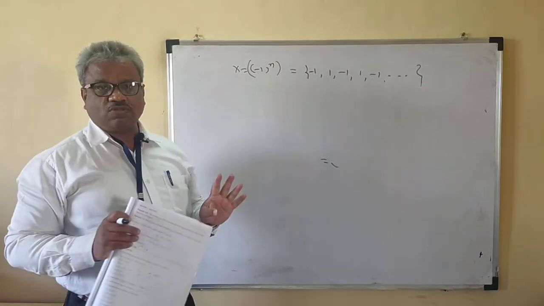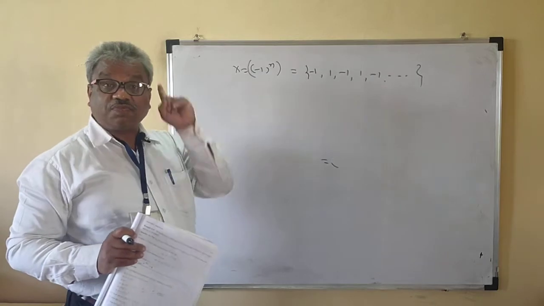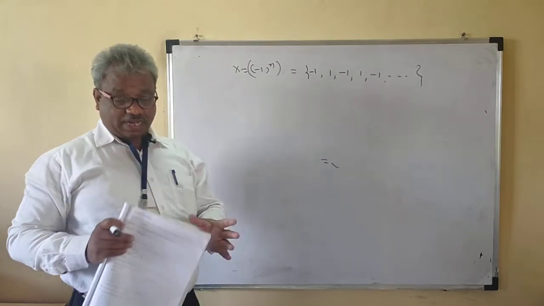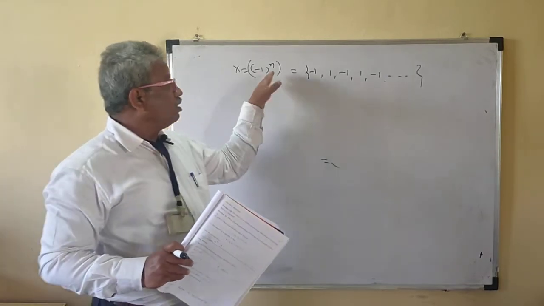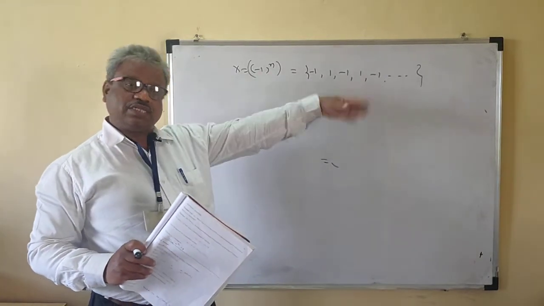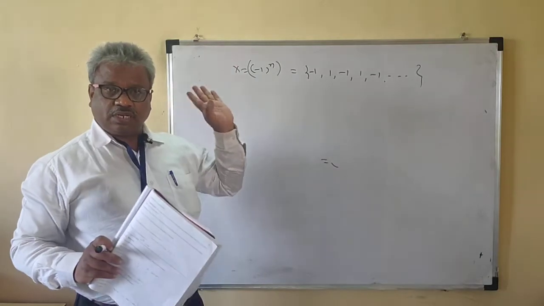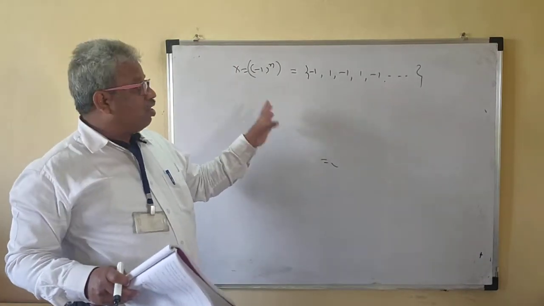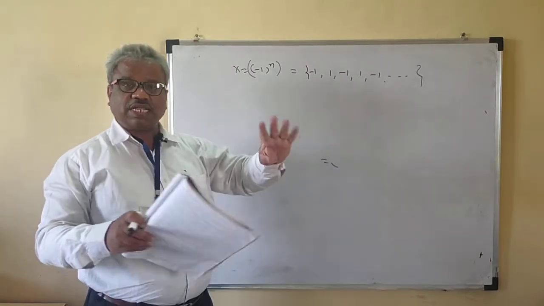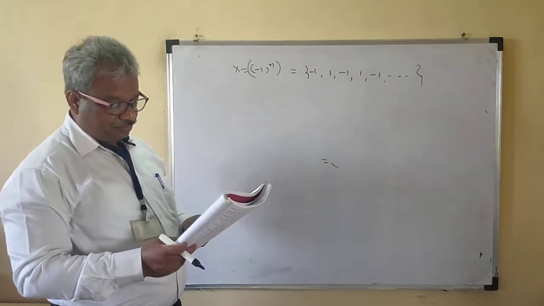That means this sequence is not convergent. It oscillates finitely. Note that there may be options like convergent, divergent. If there is divergent, then write divergent. So oscillates and divergent will be the correct option.